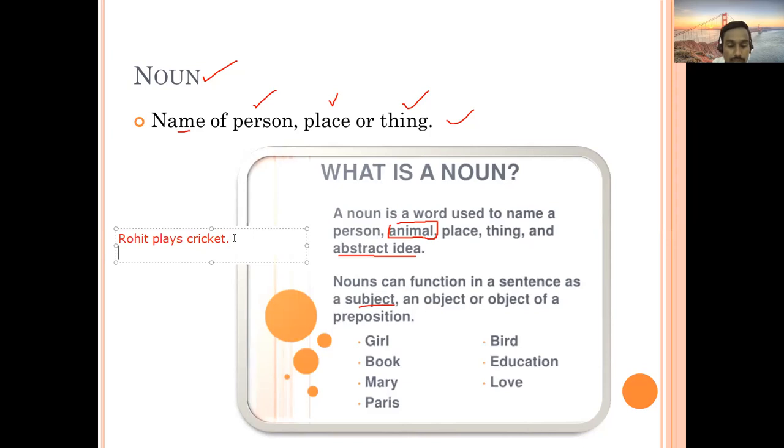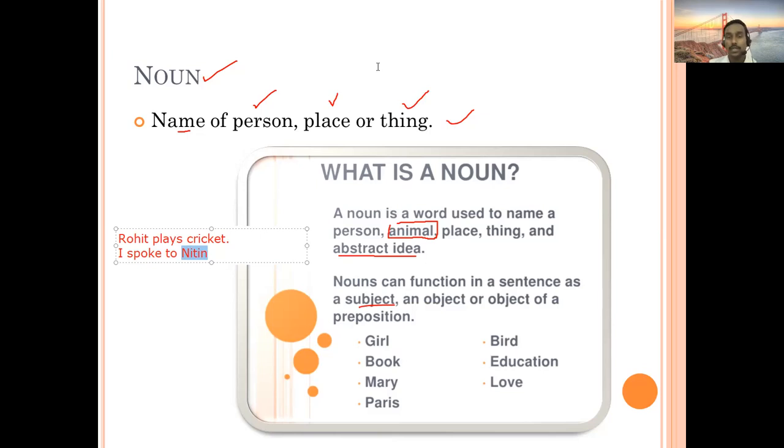And we'll take the object of a preposition. For example, I spoke to Nitin. In this example, which is the noun? Nitin. Here before Nitin there is a preposition, so that is called the object of a preposition. So nouns perform different functions in a sentence.